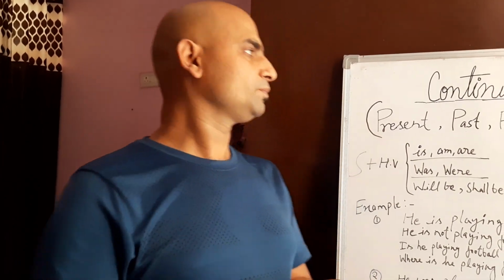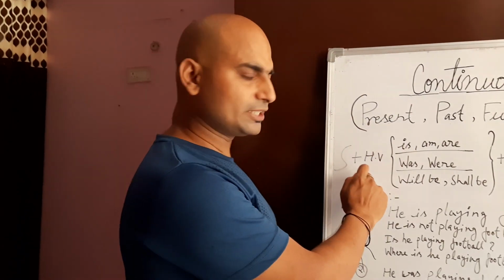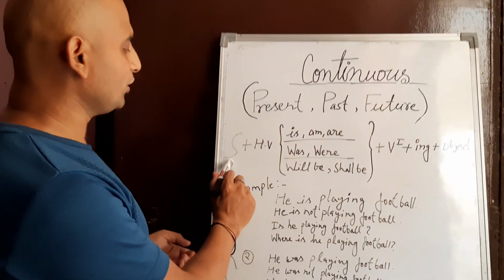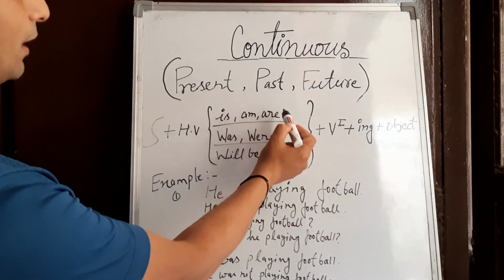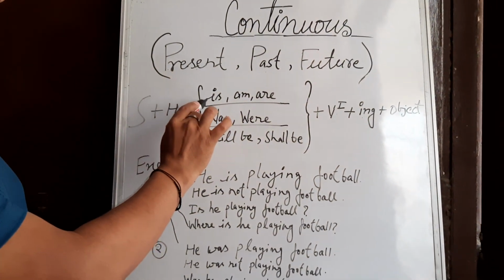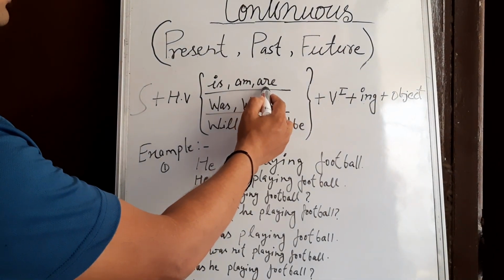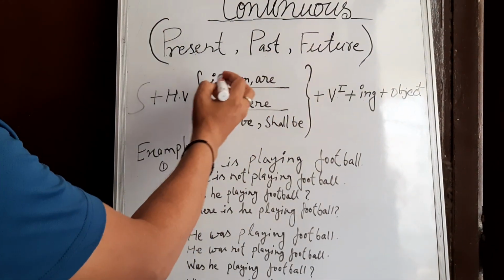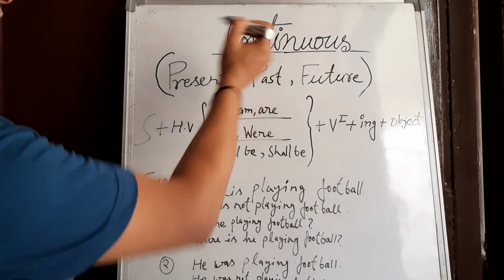In this series, we need to understand there is a formula, it is given on the screen. First of all, your subject, then helping verb. There is a helping verb: is, am, are for present continuous tense. Is will be used with the singular subject, am will be used with I, are will be used with the plural subject. And after that, was and were represent the past continuous tense.